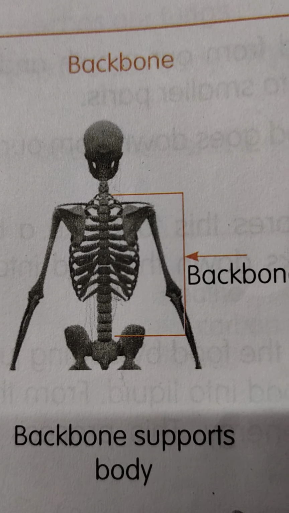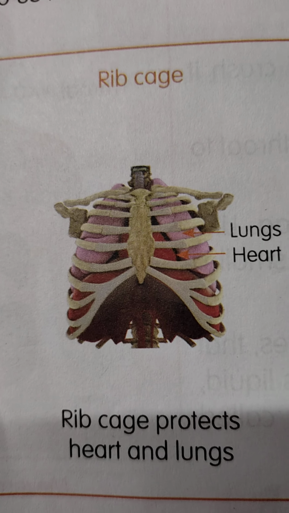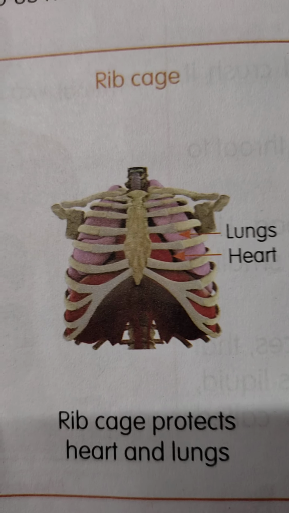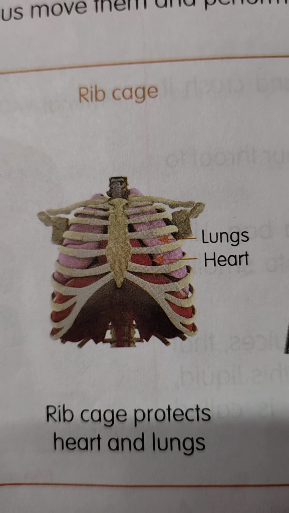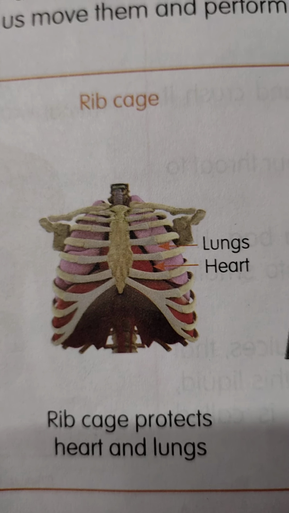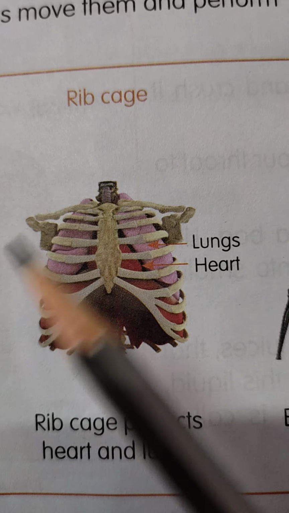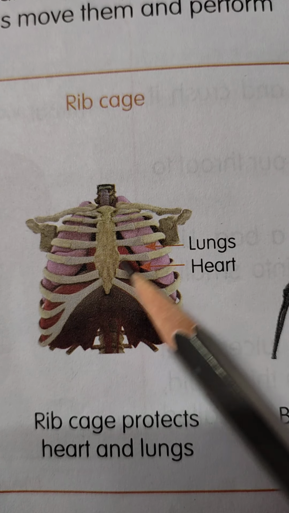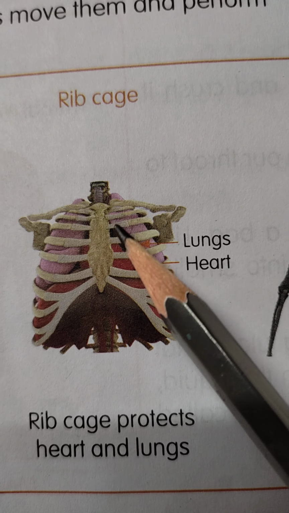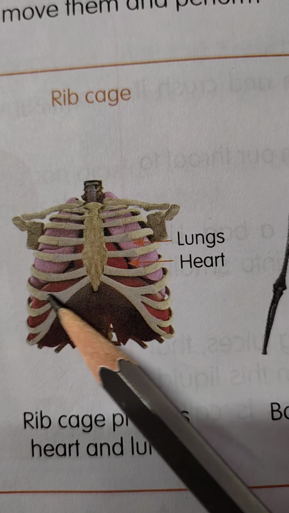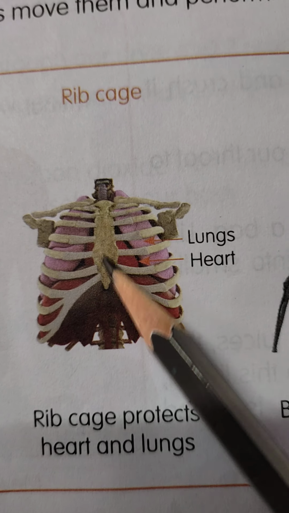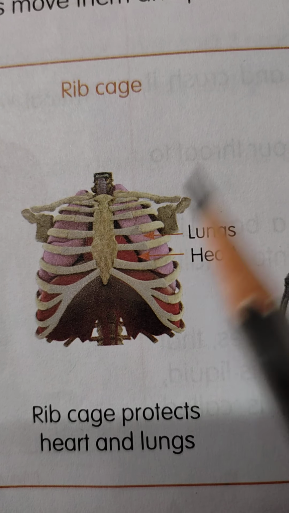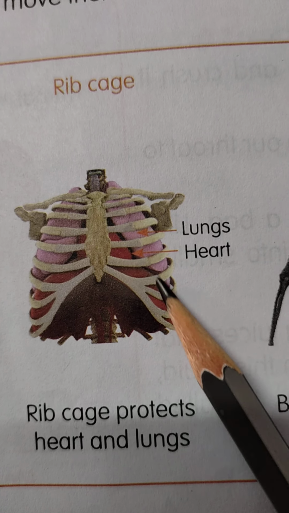Okay. My next question is, what does the rib cage do? Yes, the rib cage protects our heart and lungs. The rib cage is a group of small bones. It protects our lungs and heart. Did you understand? Okay.